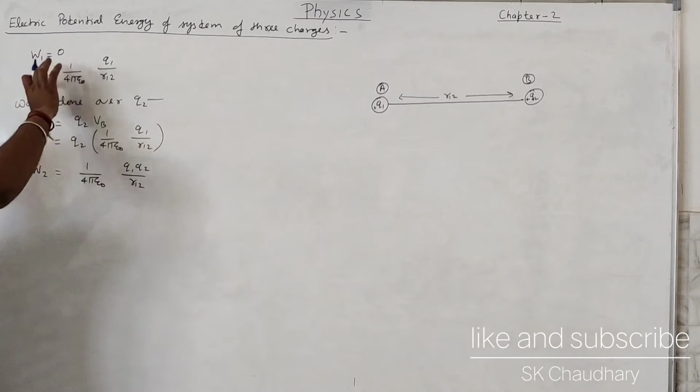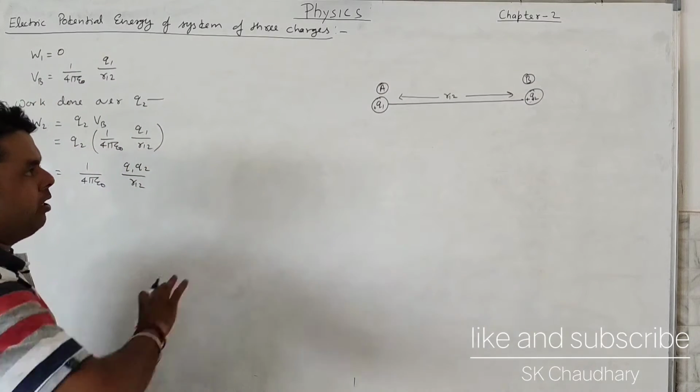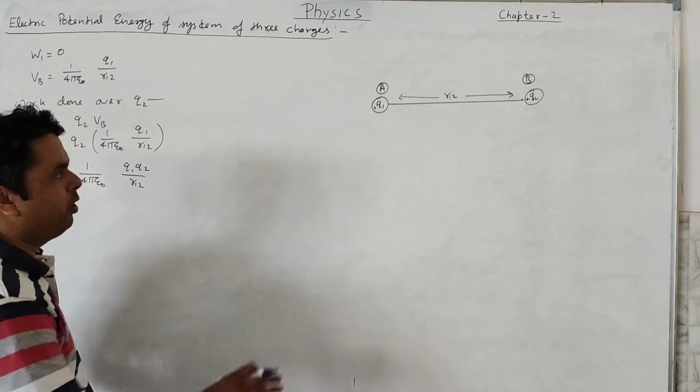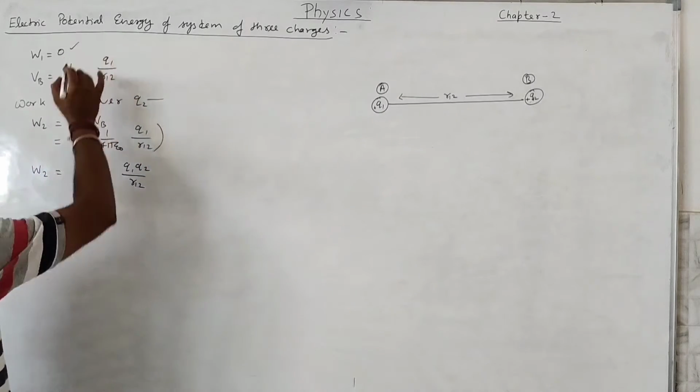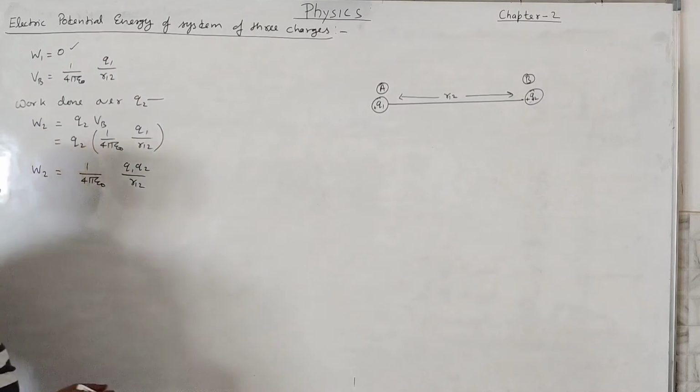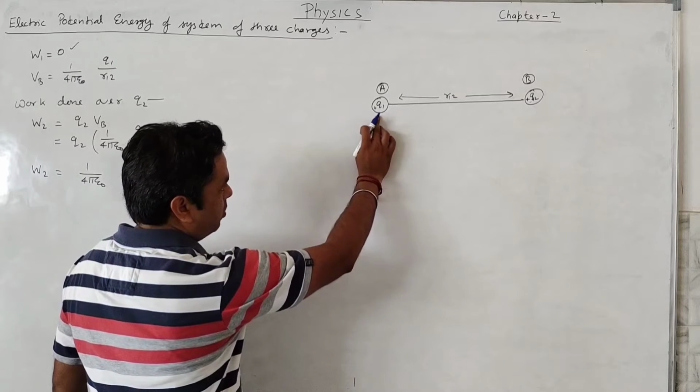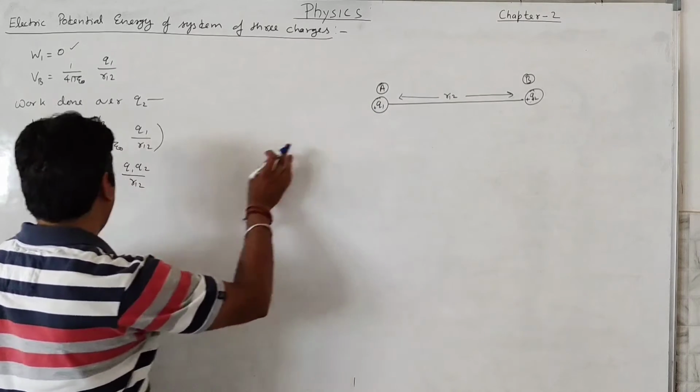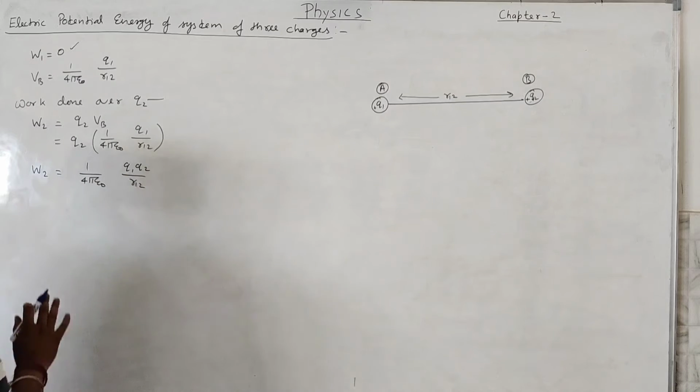So that will be our second work done. The first work done is 0 because the first charge is coming when there are no charges present. So in that case the work done is 0. But when the second charge comes against the electric field of this one, and both have positive nature, then the amount of work done will be this one.